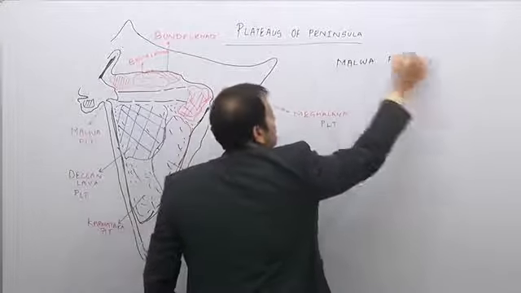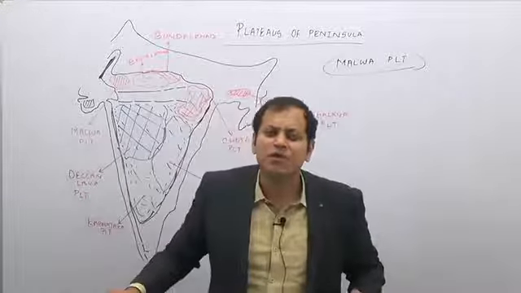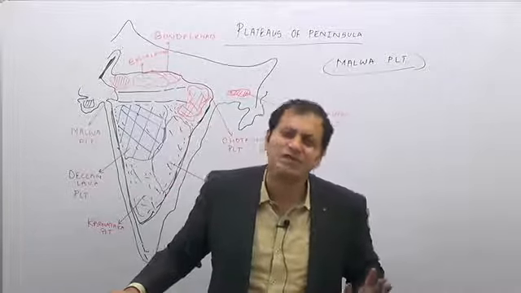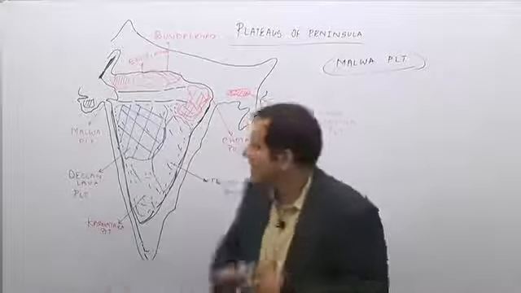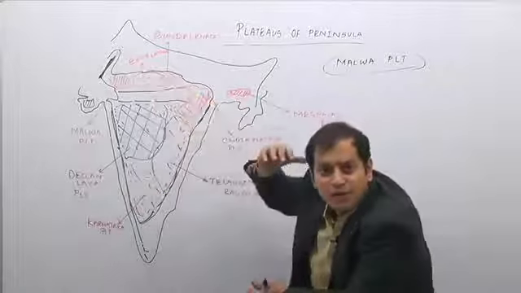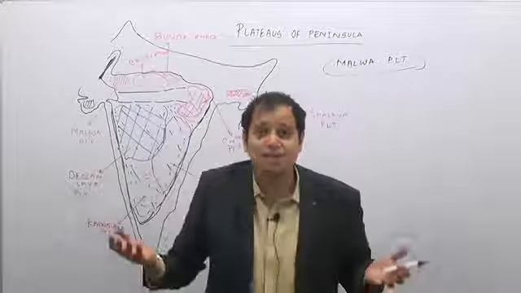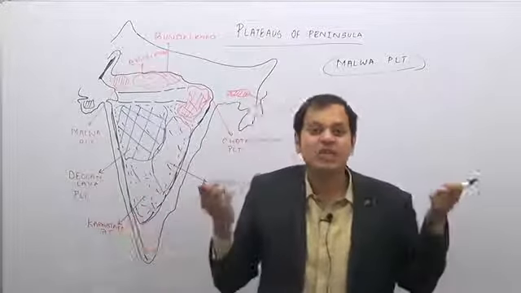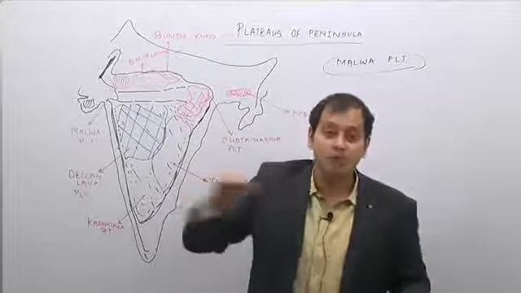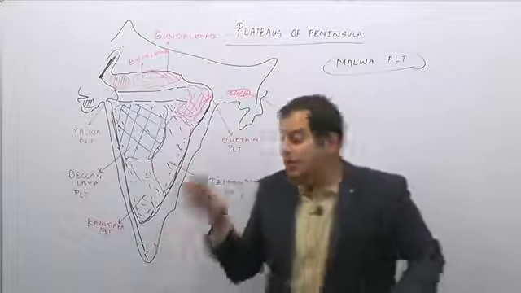Now, what is this plateau region made up of? This entire plateau region is made up of very old granite and gneiss, very old metamorphic rocks, that is gneiss and schist. This entire plateau region is made up of extremely old rock, and therefore, as we discussed in the introduction class of the peninsular plateau, this area is known as a shield or craton, a very stable block of the earth, because this is one of the oldest blocks in the world.